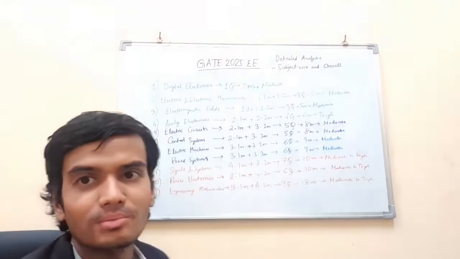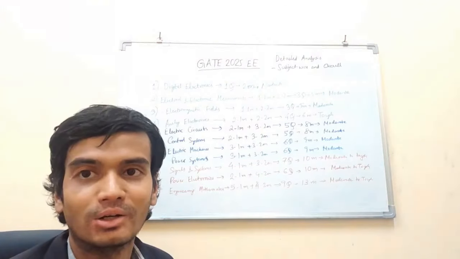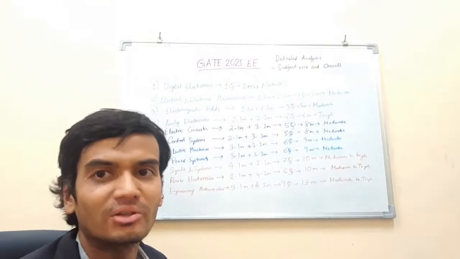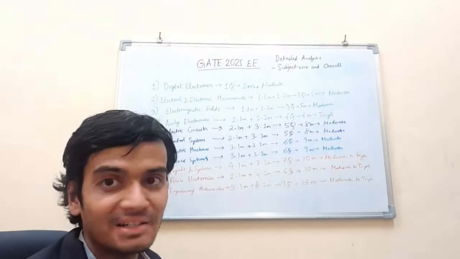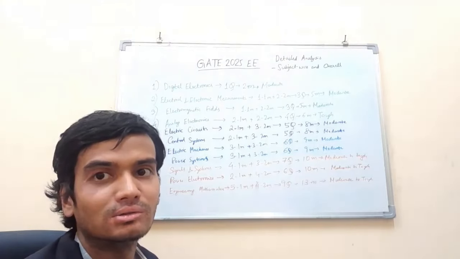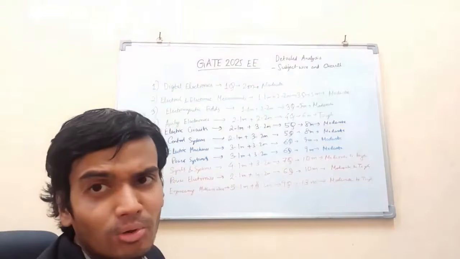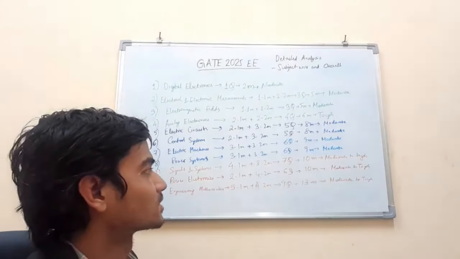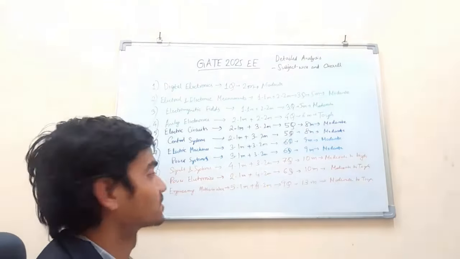Because questions came from some unexpected topics like joint probability distribution. 2 questions came, that too. It is not generally expected, na? Questions came from differential equations, then matrices, linear algebra, complex variables, all those things. So it was distributed, but again, joint probability we don't generally practice, so it was, in my opinion, moderate to tough, because the questions came from unexpected topics that are generally not practiced well by aspirants.